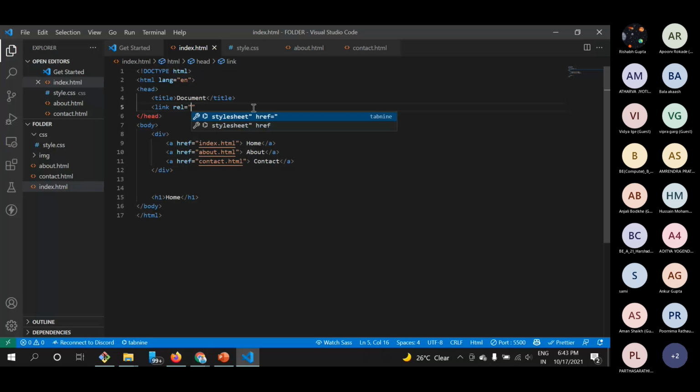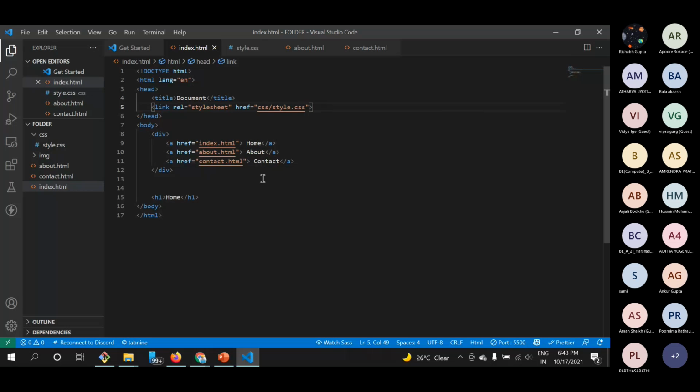This is a style sheet type, so we'll use stylesheet, and then href. We will put the path of that specific style sheet. So here we have CSS, which is the name of our directory, and then style.css. This is how we do external embedding of any CSS file.